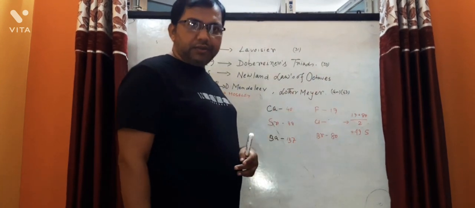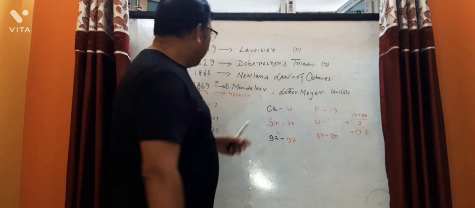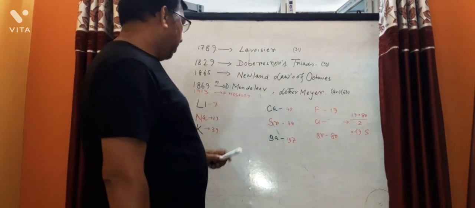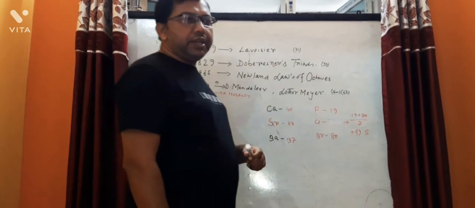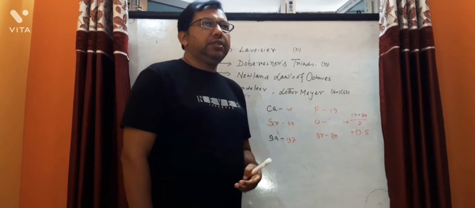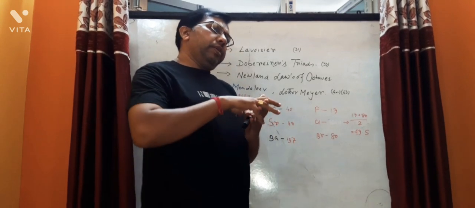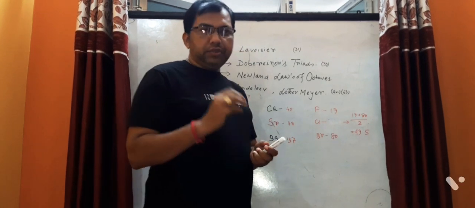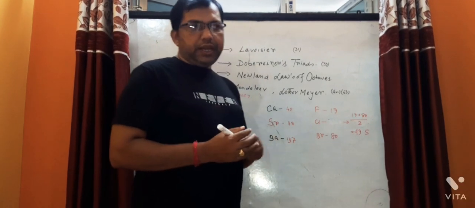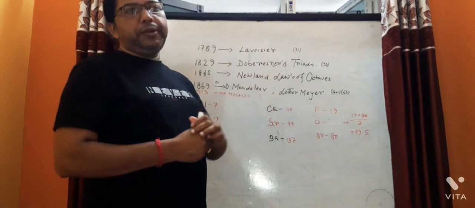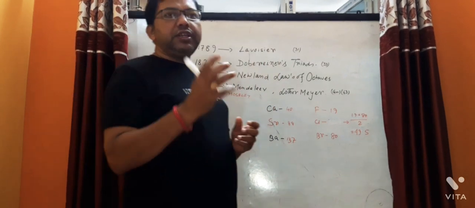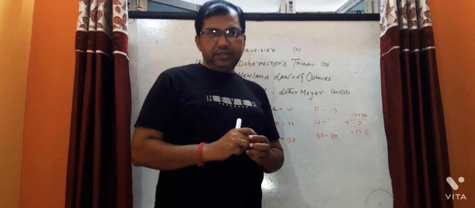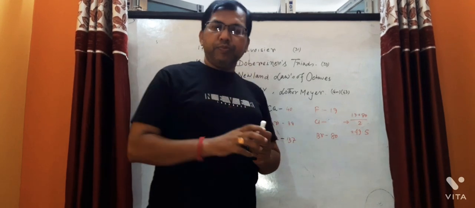Next, I am coming to Dobereiner's triads. What he did first was arrange the elements in increasing order of atomic mass, and he discovered groups of three elements which are similar in property.